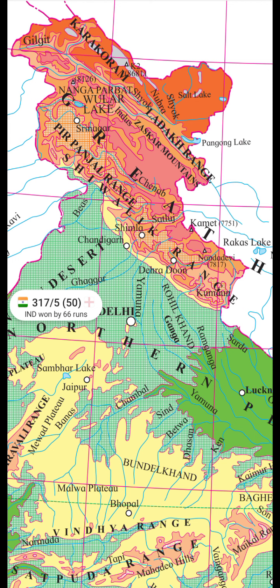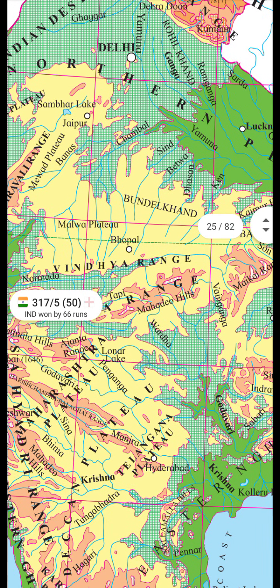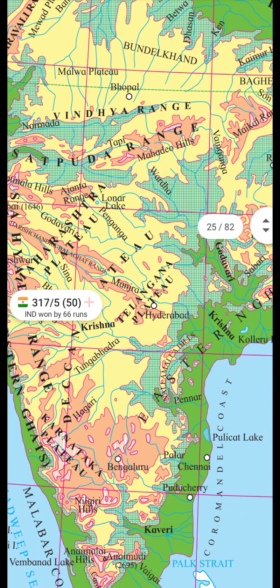Then look for the south flowing river in the peninsular region. In which river basin does it lie? There is the Pranahita river, and this river lies in the Godavari river basin. See, in the peninsular region there is the Godavari river basin, and in this basin there is Pranahita.